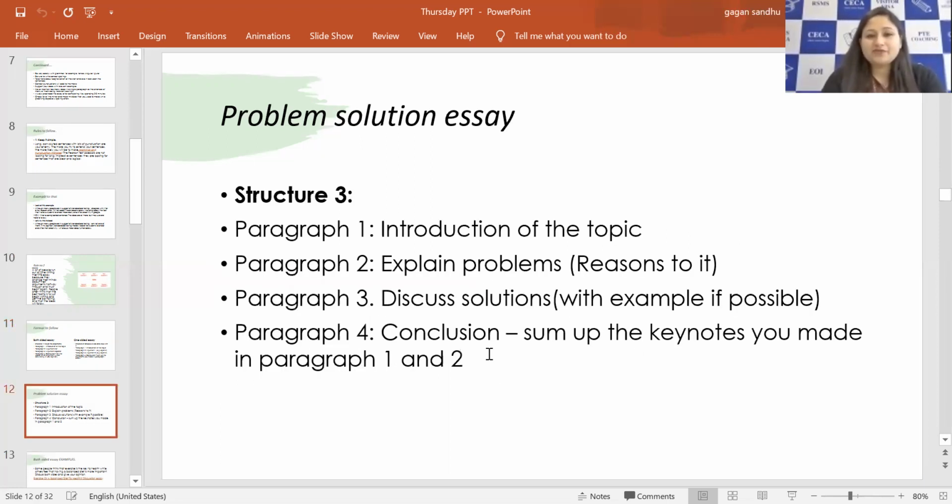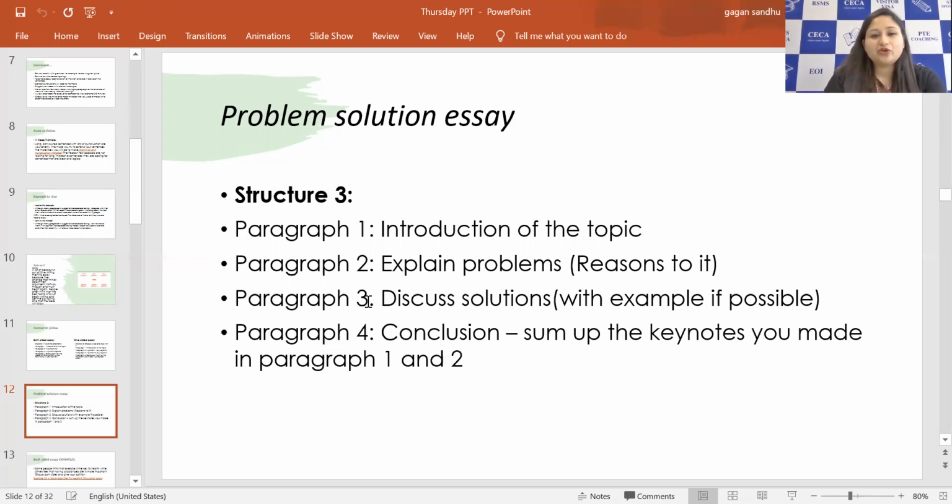The structure for the problem solution essay: you are giving an introduction of the topic in the first paragraph. You are explaining the problems, that means reasons why this problem is happening. Suppose it's illiteracy, so maybe people are poor, they don't have money to pay, schools are expensive, government is not funding appropriately, people do not know the importance of education, people from rural backgrounds, they don't know the importance, right? And there are fewer chances of jobs after the education, so people don't bother about studying, rather they just want to learn some trade, so that then they can earn money. So maybe these are the reasons I'm explaining in paragraph 2.